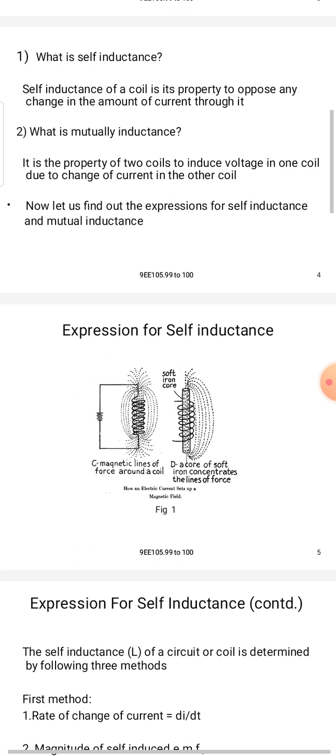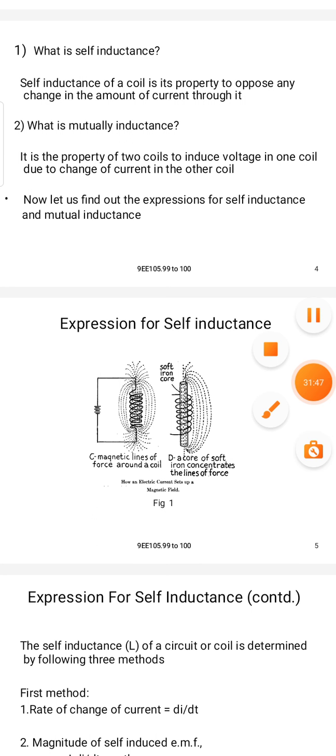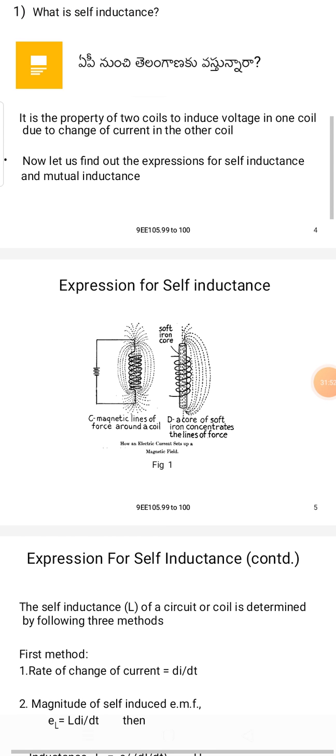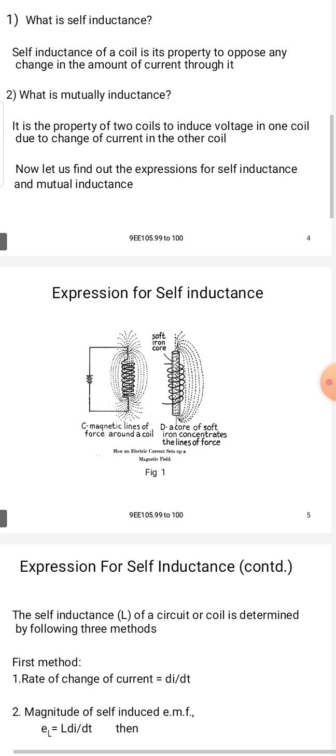And what is mutual inductance? The mutual inductance is the property of two coils to induce a voltage in one coil due to the changes of the current in the other coil. It is a property of the two coils to induce the voltage in one coil due to the changes of current in the other coil.